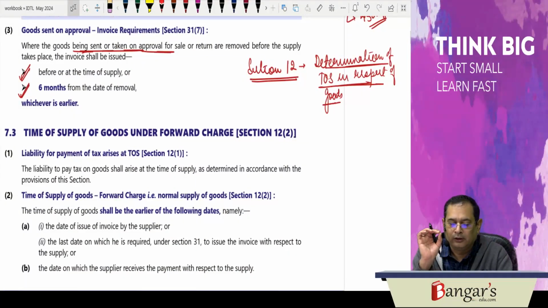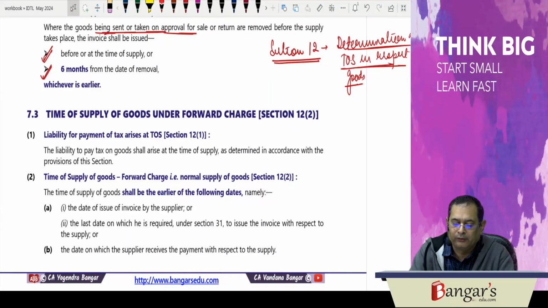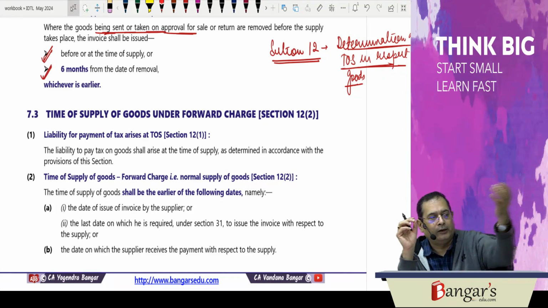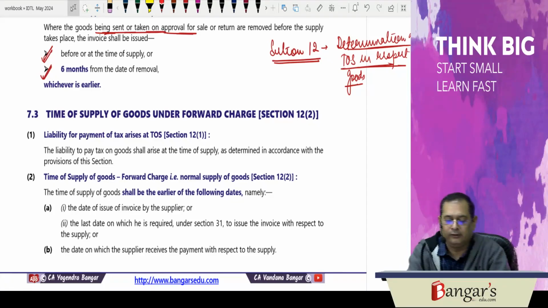First of all, for determination of time of supply in respect of goods, what does subsection 1 of section 12 provide? It provides that the liability to pay tax on goods shall arise at the time of supply, as determined in accordance with the provisions of this section.